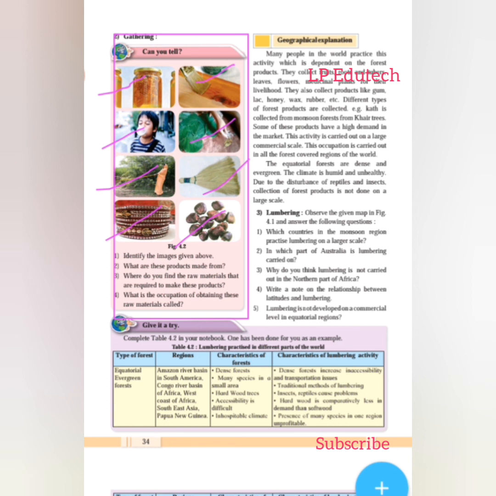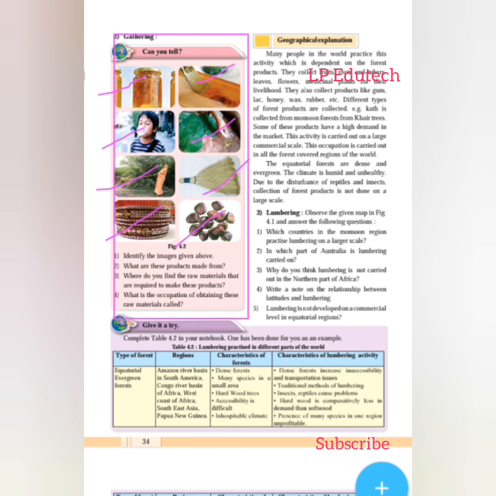Now second, what are these products made from? Of course, these products are made from natural products or are found in nature. That is the answer to the second. Next, where do you find the raw material required to make these products? We find the raw material in the forest.